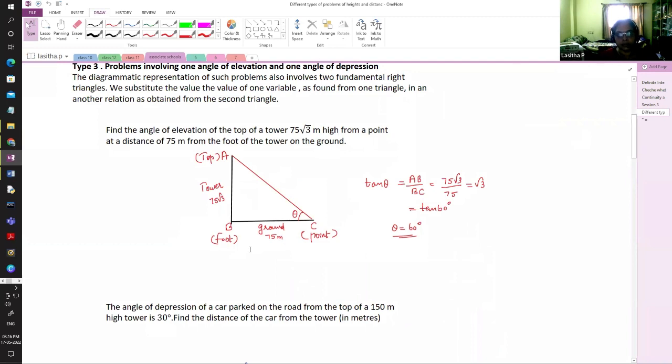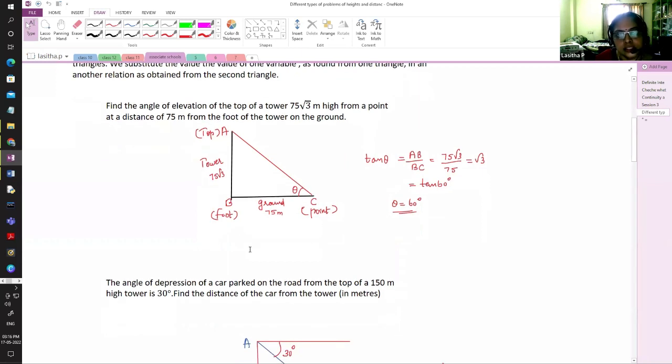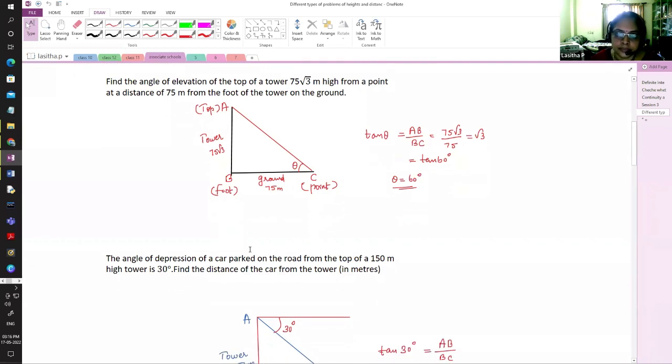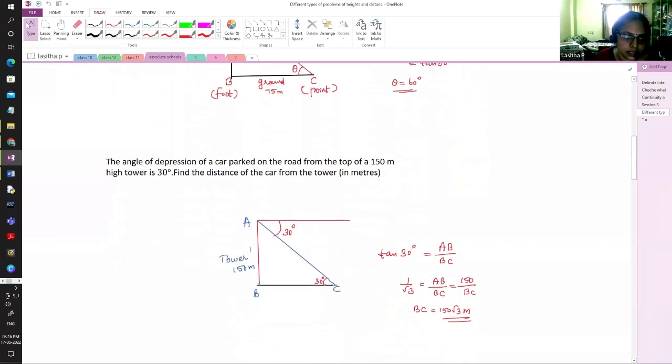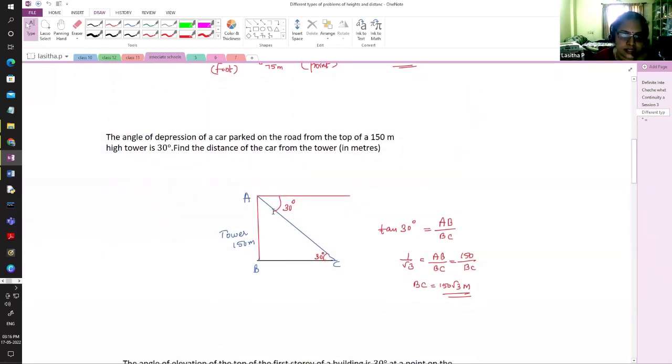From an examination point of view, maybe ABC is sufficient, but while doing the problem in their classwork, they have to mark everything, because later on during revision, by looking at the diagram itself, they will understand clearly. So let us encourage them to write all these things and help them to find the value of theta here. And here only, as I said earlier, students may tend to draw the angle here, the angle of depression.